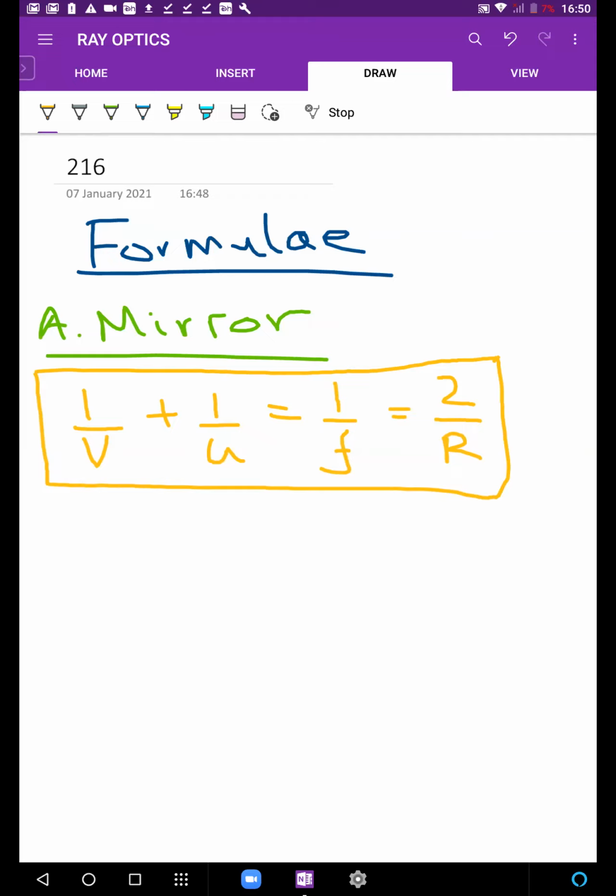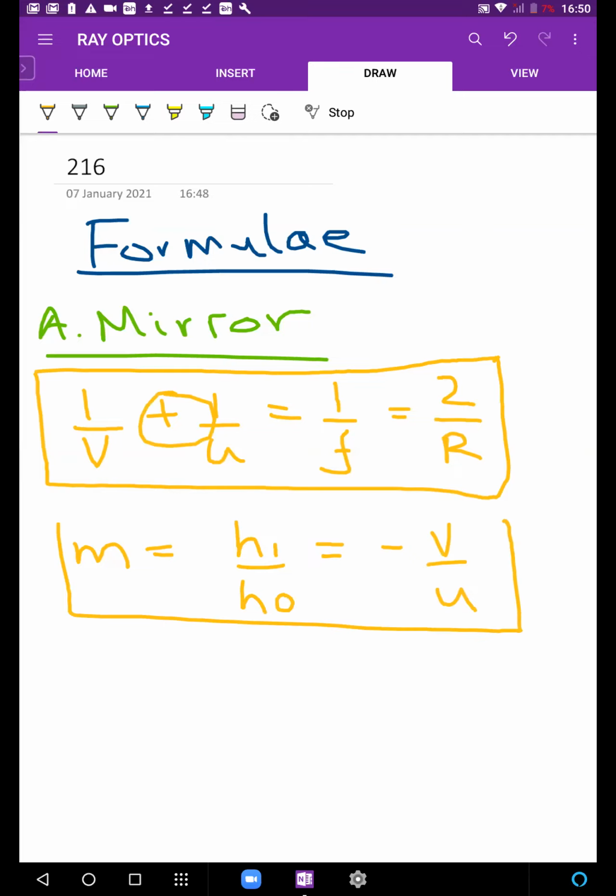So the height formula is magnification. How is magnification defined here? HI by HO is defined as minus V by U. Very nice. Remember that minus sign, because here there was no minus sign, right? The minus will feel bad, so you need to place it over here as well.